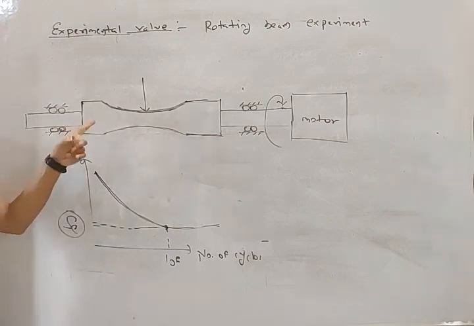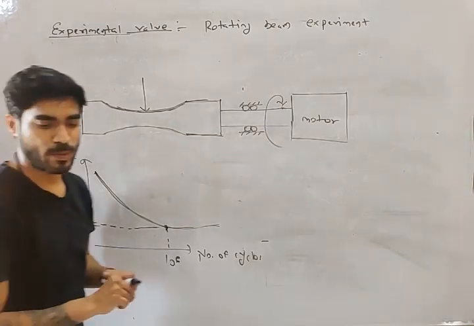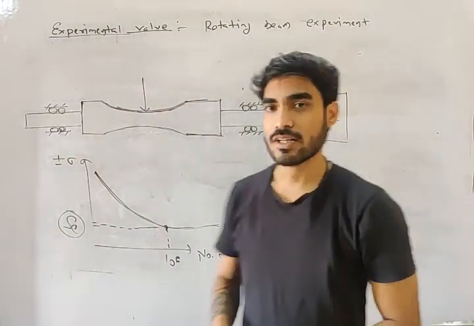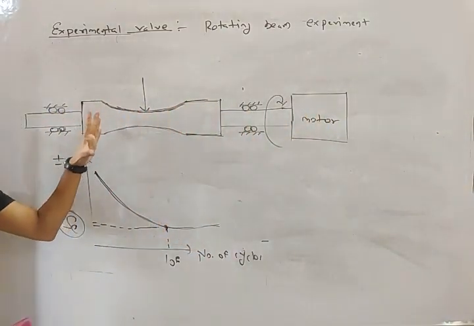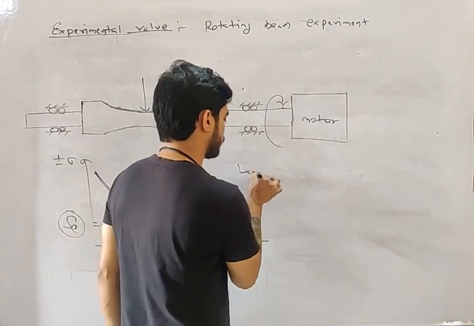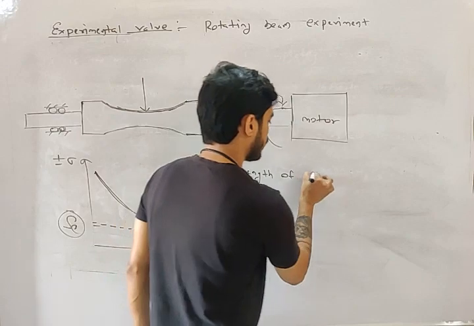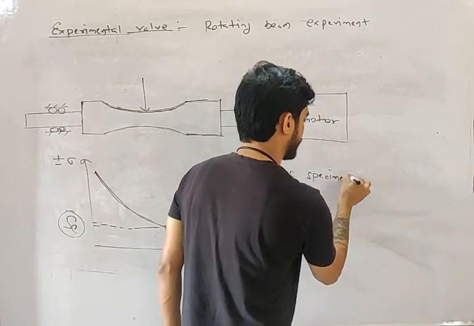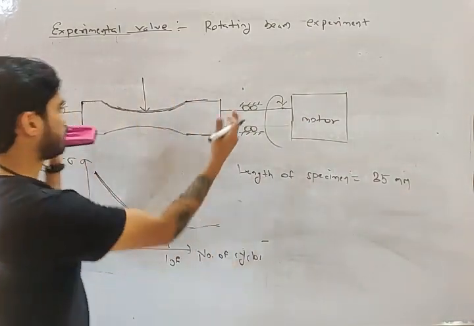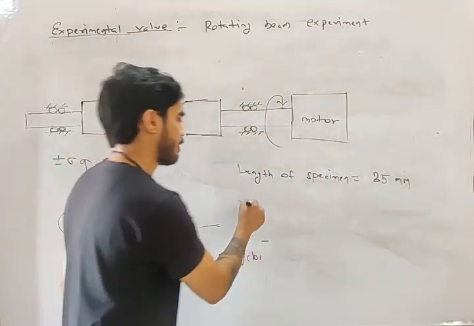So this is known as the rotating beam experiment, my friend. Do you understand the rotating beam experiment? Now, my friend, the length of this specimen is equal to 85 mm.